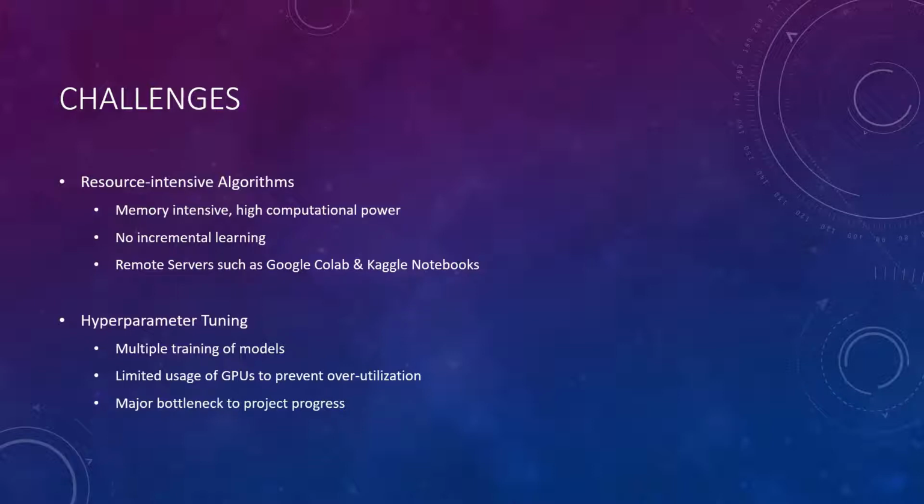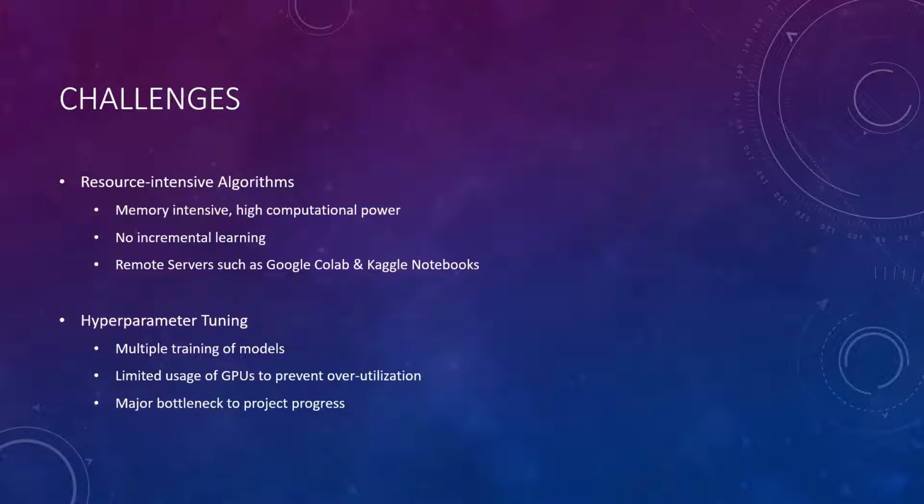Firstly, resource-intensive algorithms. We implemented numerous high-performance models, including FaceNet and VGG Face. As these models are quite intensive in terms of memory and computational power needed, we could not train them on our local machines. The dataset being used is also large and takes up a considerable amount of memory space. Furthermore, many of these models did not support incremental learning, and so the training data needed to be processed in its entirety. As a result, we generally utilized remote servers with GPUs such as Google Colab and Kaggle notebooks to train the models.